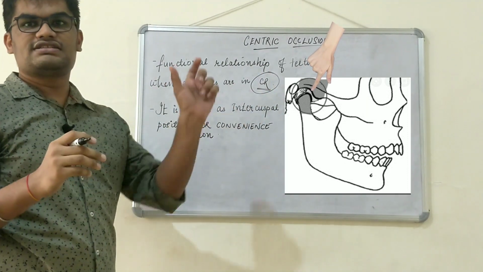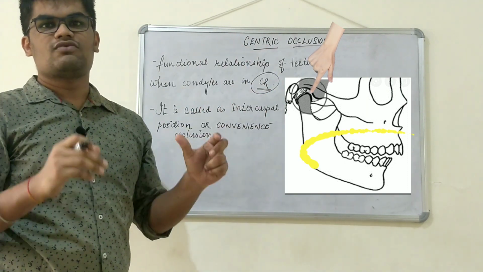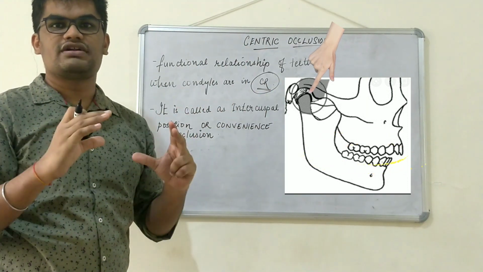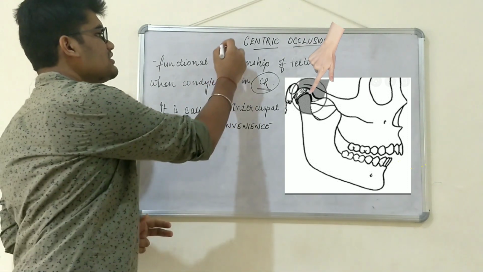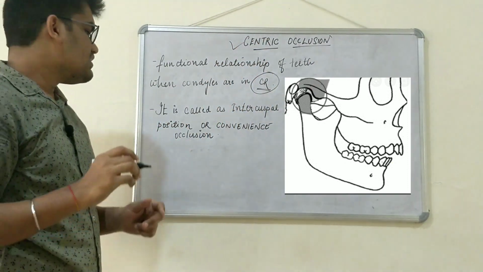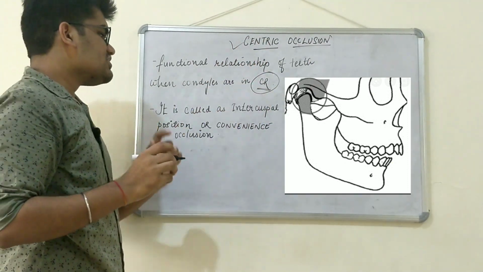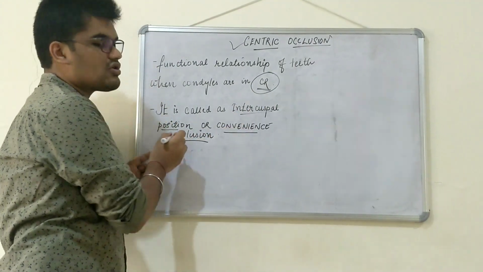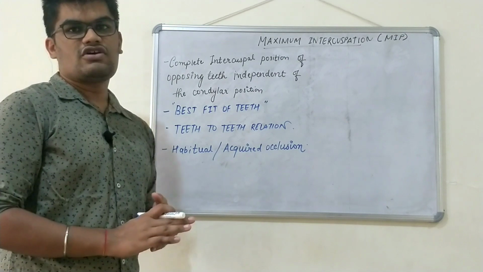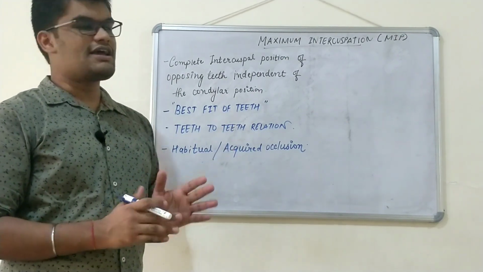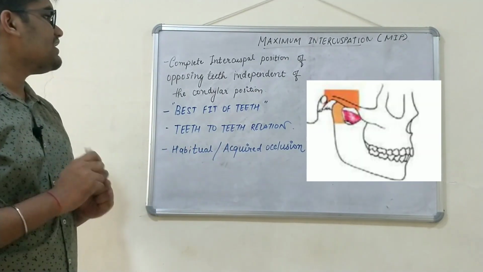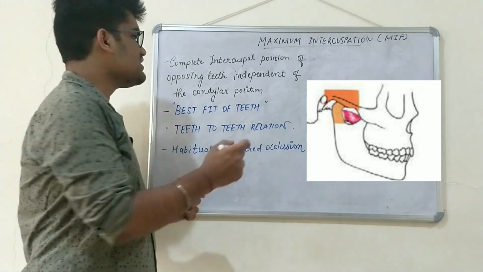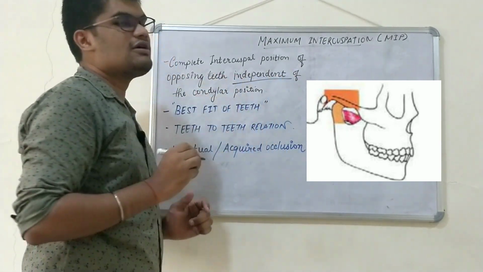So whenever the condyle is in centric relation, whatever relationship of the upper and lower teeth is there at that time is called centric occlusion. This centric occlusion is also called the intercuspal position or the convenience occlusion. So moving on to maximum intercuspation, that is MIP. It is the complete intercuspal position of the opposing teeth independent of the condylar position.